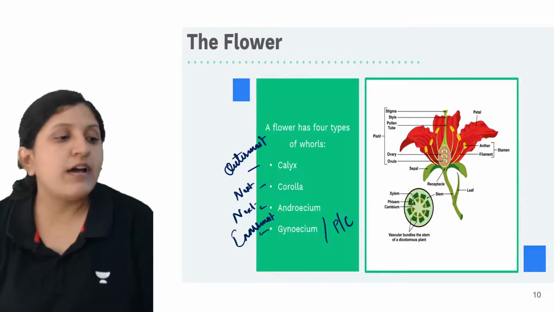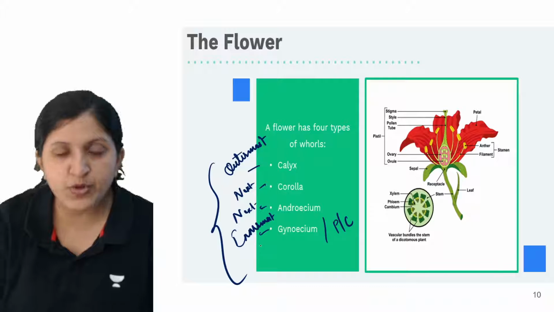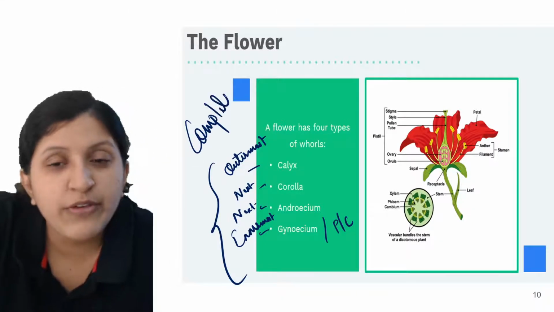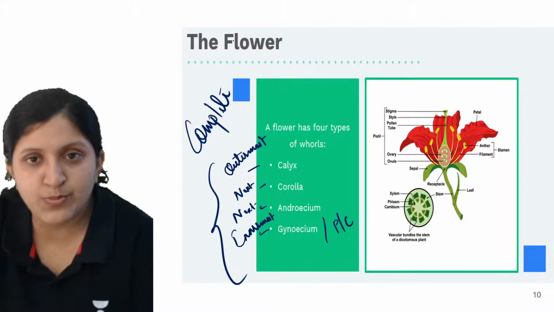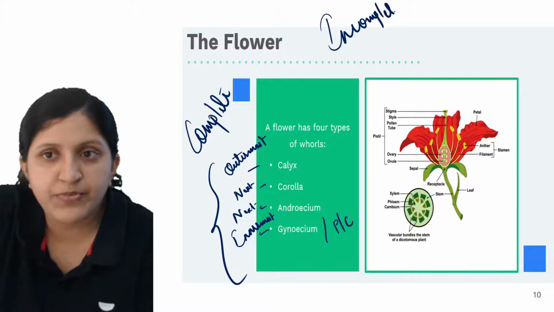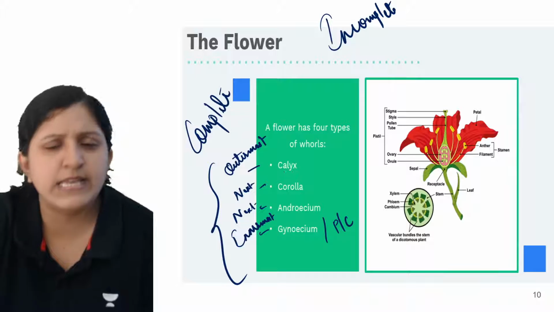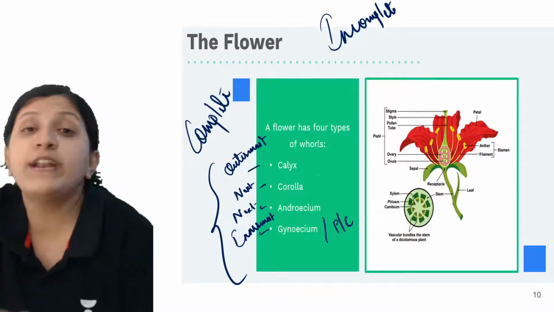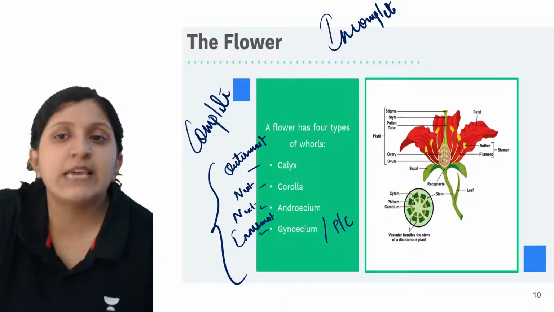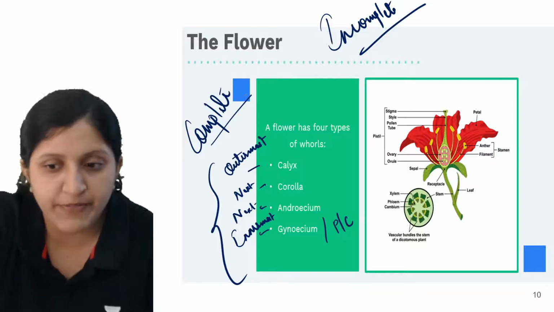Okay, so these are the different parts, and if all the four whorls are there, we call it the complete flower. Even if one of the parts is missing, that can be labeled as an incomplete flower. That means one of the parts is missing, either the calyx, corolla, or even the androecium or the gynoecium. So that we call an incomplete flower. If all these parts are there, it is a complete flower.